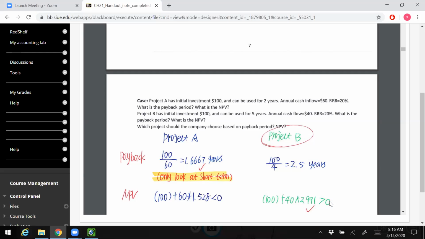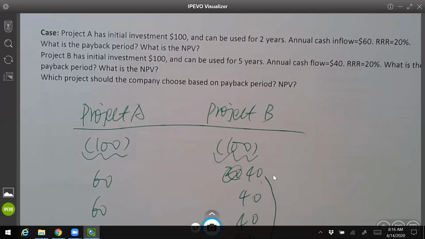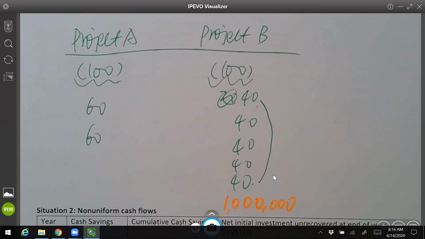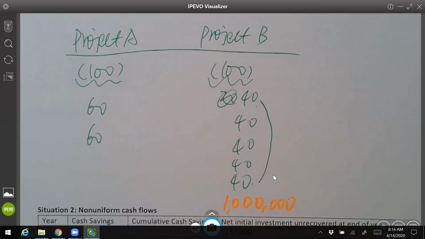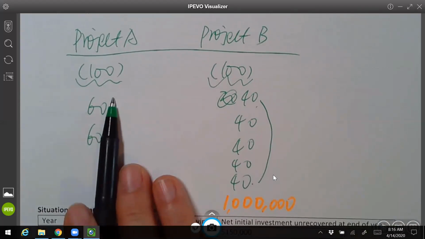But the payback method says, I do not care. I just want to cover my 100. I don't care about the long term. Once I pay off my $100, I don't care if it's a million or it's 0. If I put a million here, you definitely will go with project B, but project A still has a shorter payback period. So it only focuses on the short term.